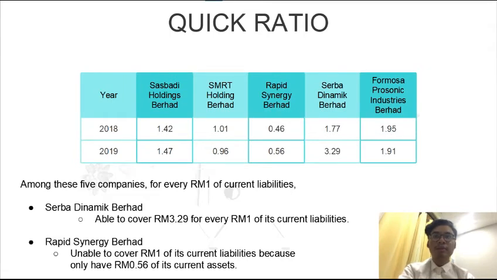However, Rapid Synergy Berhad is unable to cover 1 ringgit of its current liabilities because the company only has 56 cents of assets. This shows that the company is unable to pay their obligations when they fall due.